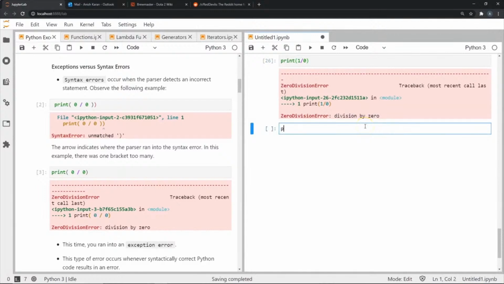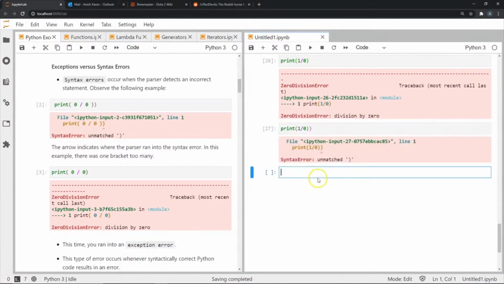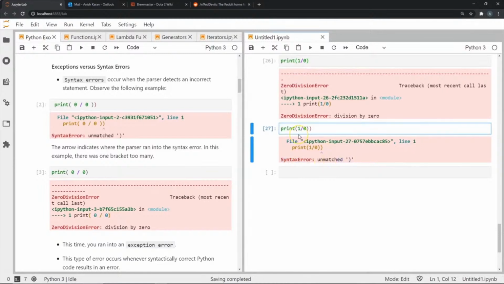Now let's look at the difference between this exception and a syntax error. This is the same statement, except I'm going to add this extra bracket, which does not make sense syntactically. Now if I try to execute this, as you can see, we get a different type of error known as a SyntaxError, and it says unmatched closing bracket. So this is what a syntax error looks like: an extra bracket or a comma that makes the line unreadable to the interpreter in the first place. The interpreter doesn't even get to the point where it figures out that something is being divided by 0, because it finds this extra bracket and cannot execute the line at all. That is the difference between an exception and a syntax error.